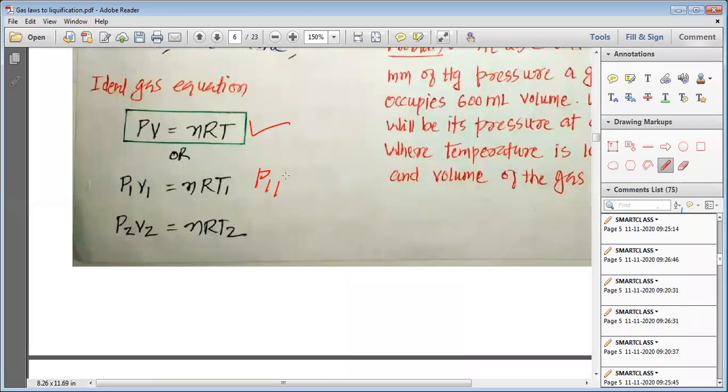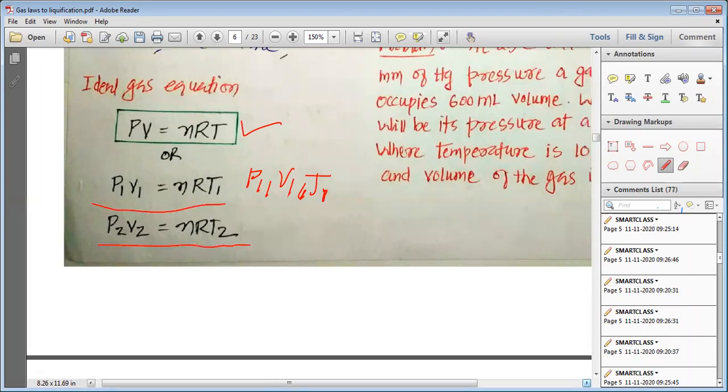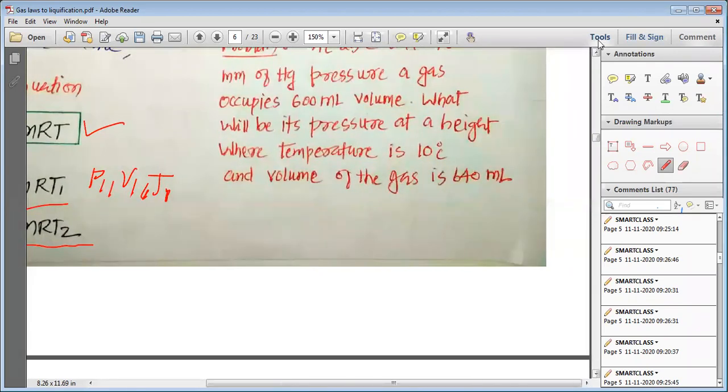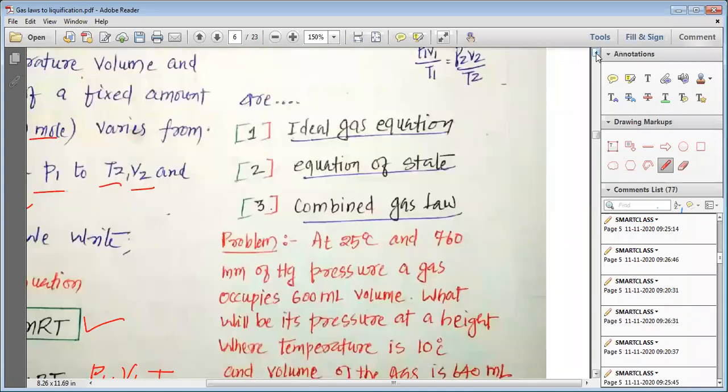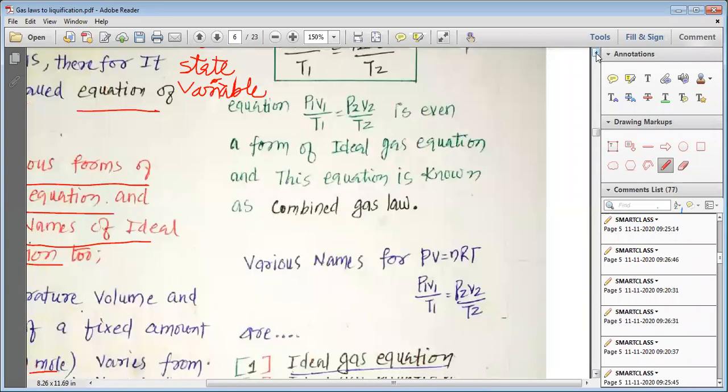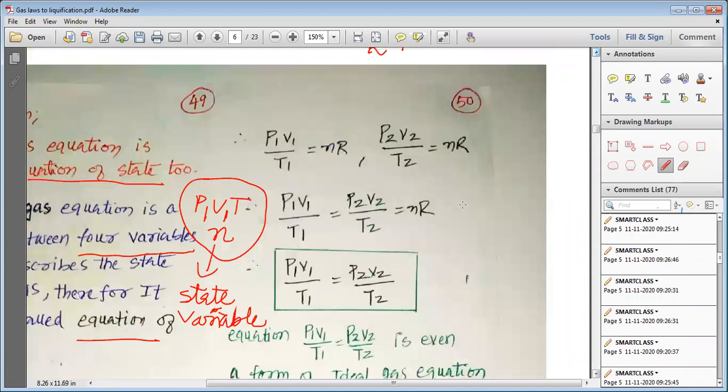For P1, V1, T1 we can write P1 V1 is equal to nRT1. For P2, V2, T2, in the same way we can write P2 V2 is equal to nRT2.